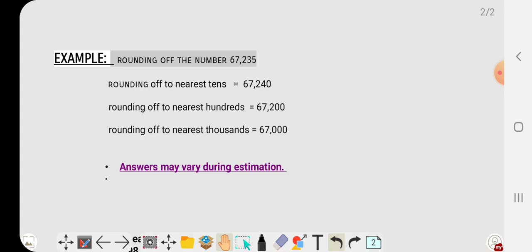So here is an example, rounding off the numbers. There is a number 67,235. There are many ways to round off any number. In this one, at first we are rounding off to the nearest tens, the nearest hundred, and the nearest thousand. So how do we round off a number in multiple ways?